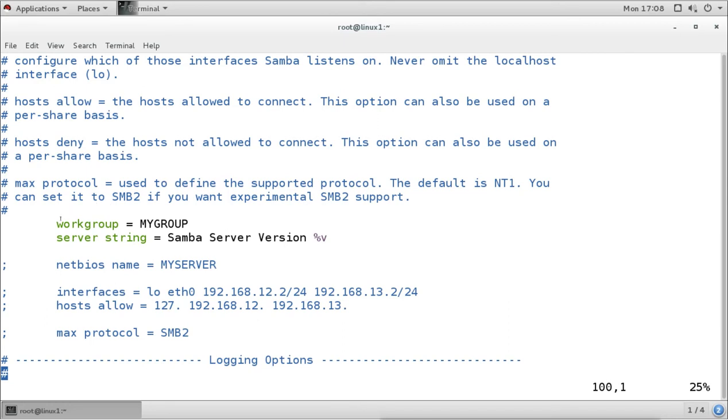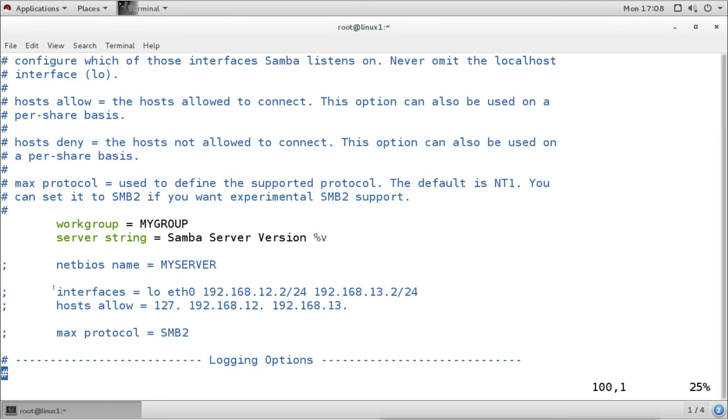Now if we want to change the workgroup name, then again we can change it in all capitals. Why all capitals? Because it is the NetBIOS name. Take it as a NetBIOS name. We can put the server. If it is in the domain, then we can put the domain name also as a NetBIOS name, like my server. So if we want to change the name, we should change it in all capitals. I'm not going to change this one. I'm going with the default.